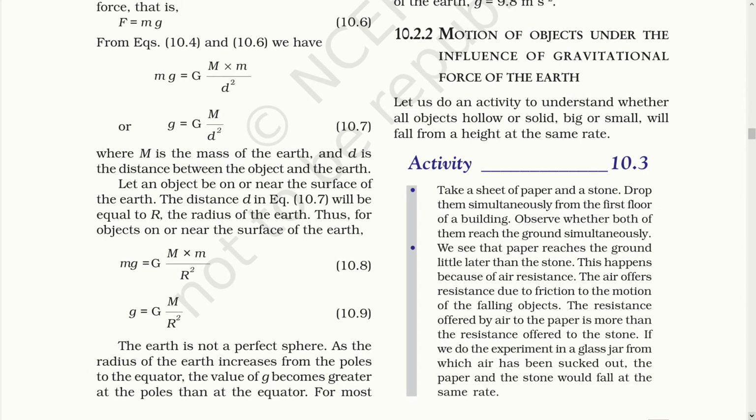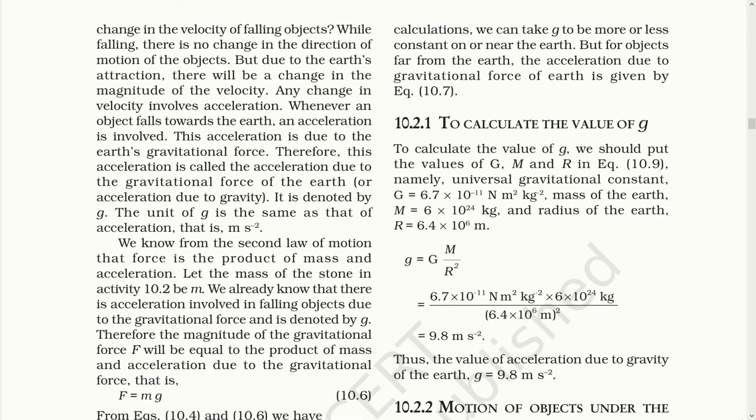The earth is not a perfect sphere. As the radius of the earth increases from the poles to the equator, the value of g becomes greater at the poles than at the equator. For most of the calculation, we can take g to be more or less constant on or near the earth. But for objects far from the earth, the acceleration due to gravitational force of the earth is given by equation 10.7.